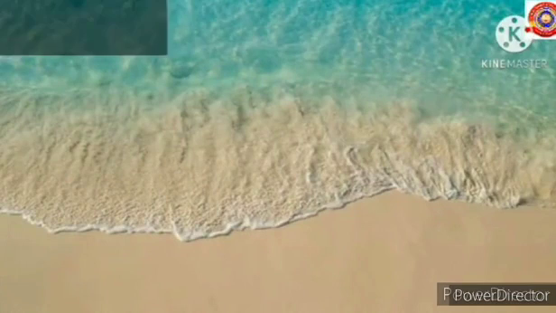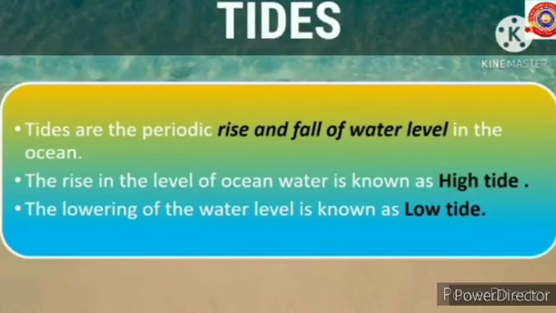Tides are the periodic rise and fall of water level in the ocean. The rise in the level of ocean water is known as high tide, and the lowering of the water level is known as low tide.